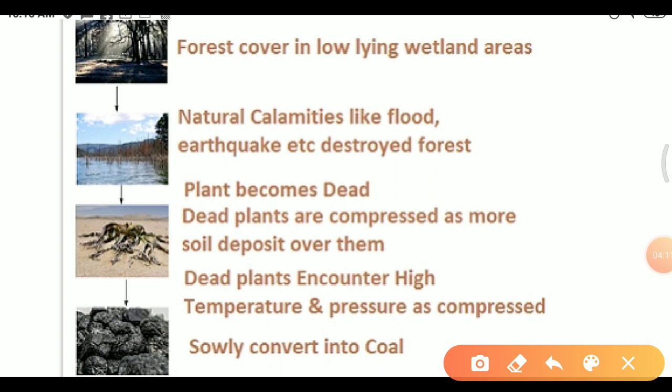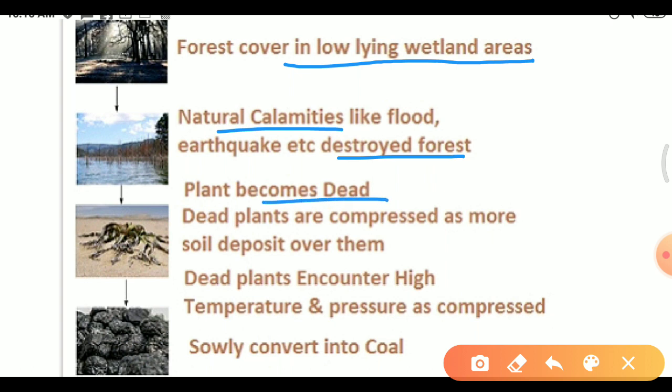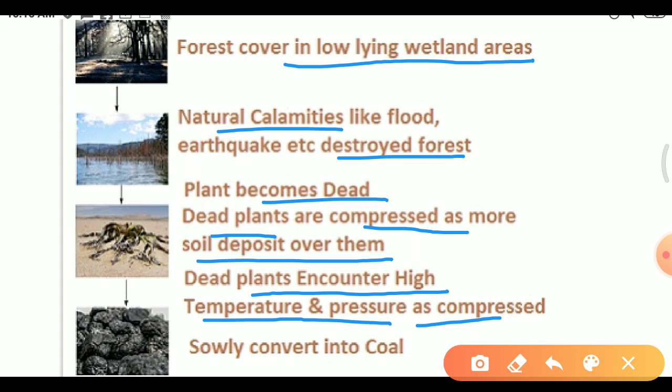The formation of coal can also be shown by these steps. Forest covered in low-lying wetland areas, then natural calamity like flood, earthquake, etc. destroyed forests. Then plants become dead and dead plants are compressed as more soil deposited over them. Next, dead plants encounter high temperature and high pressure as compressed and slowly convert into coal.